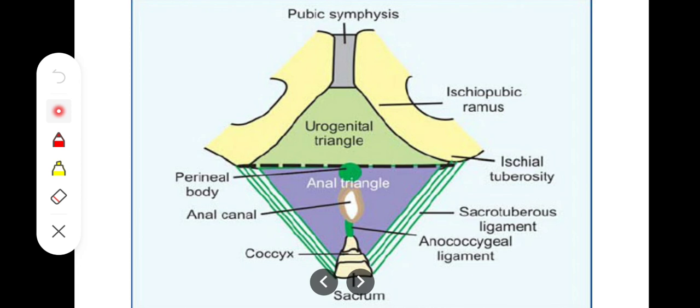So this is the urogenital triangle, separated from the anal triangle by a transverse line extending between the two ischial tuberosities. So that was what we needed to know about the perineum, its superficial boundaries, its deep boundaries, and its division into two triangles. That is all for now.